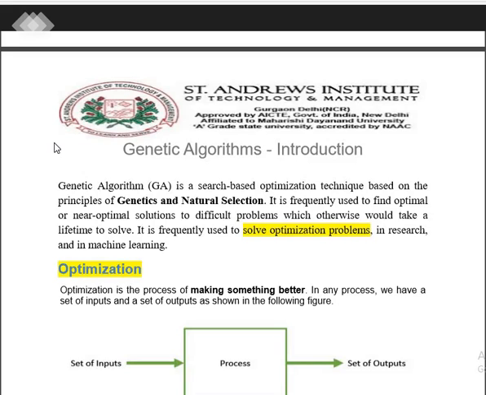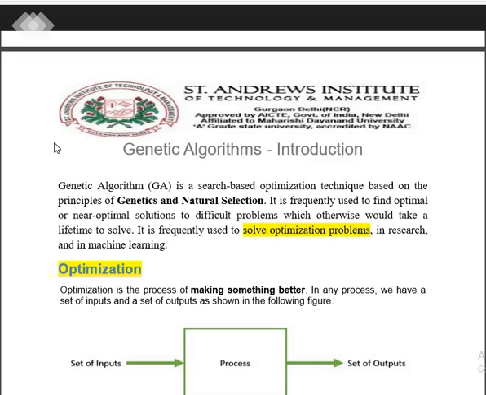But what is genetic algorithm in terms of AI? Why is it so required and what is the importance of genetic algorithm? Very commonly, genetic algorithm is said to be a search-based optimization technique. Now, what is a search-based optimization technique? Whenever we are implementing searching on a complex problem, when we are applying the searching parameters or searching algorithm to solve a complex problem, we need to have an optimization result. That is mostly based upon genetics and natural selection.